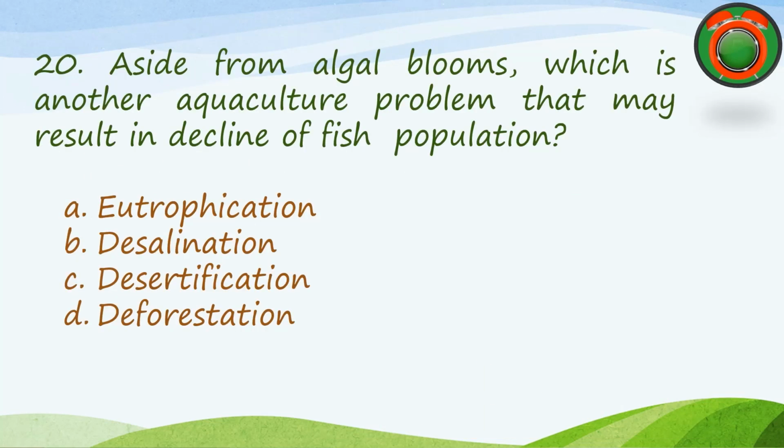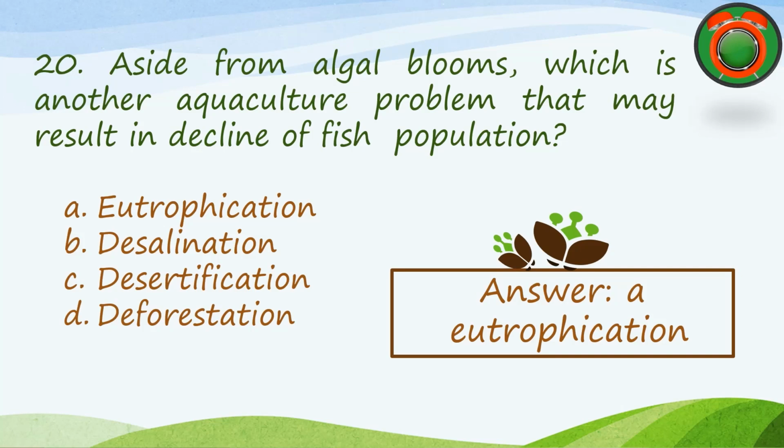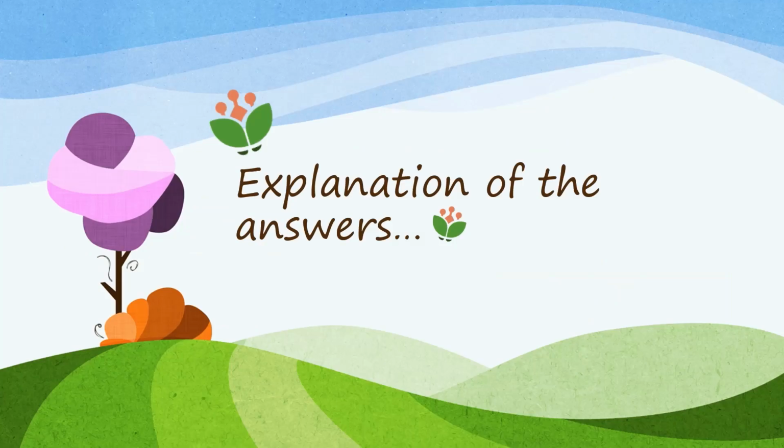Number 20 question. Aside from algal blooms, which is another aquaculture problem that may result in decline of fish population? A, eutrophication. B, desalination. C, desertification. And D, deforestation. The correct answer is A, eutrophication. Now let us go into explanation of the answers.